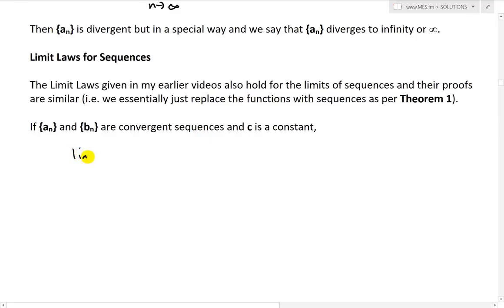We have the limit as n approaches infinity of a_n plus b_n. This just equals the limit as n approaches infinity of a_n plus the limit as n approaches infinity of b_n. We can separate those out, and even if it's subtraction, it's the same thing. So just to save time, put plus or minus: we just separate the limits, plus or minus.